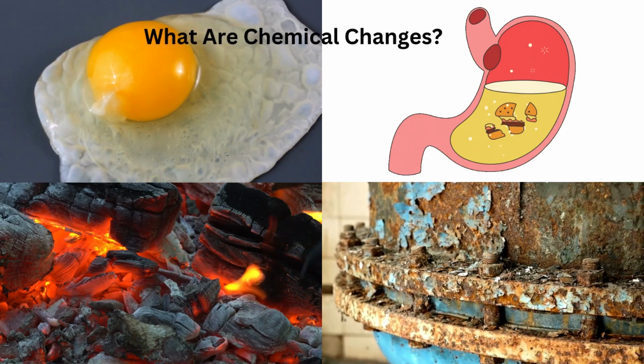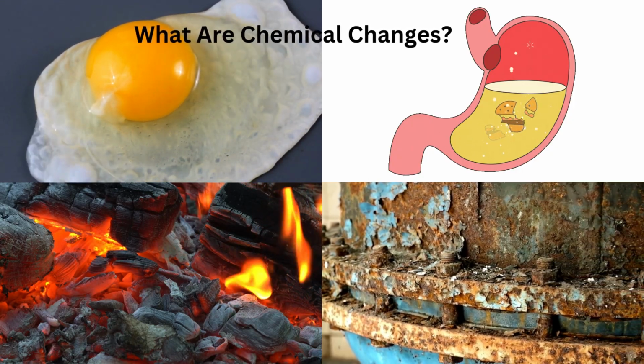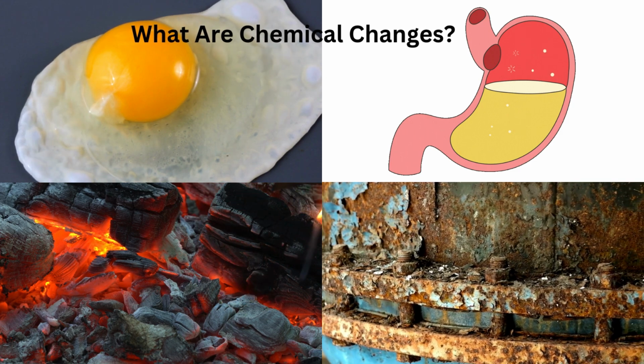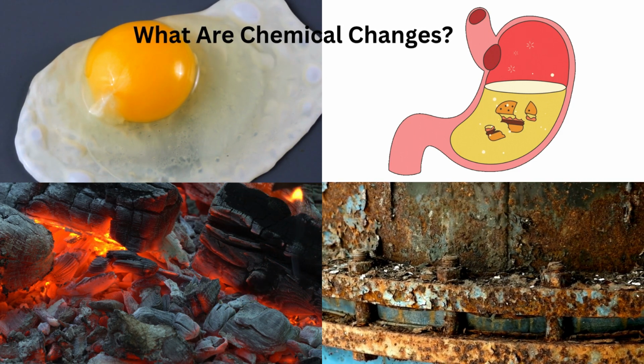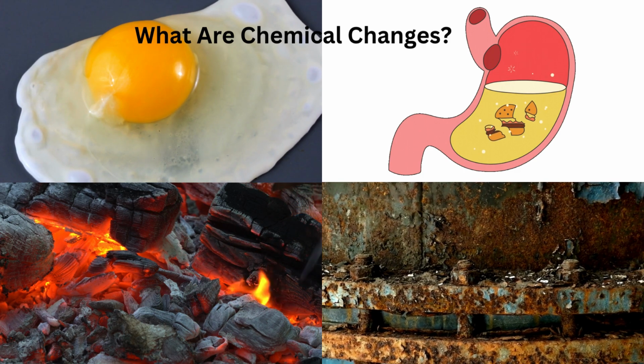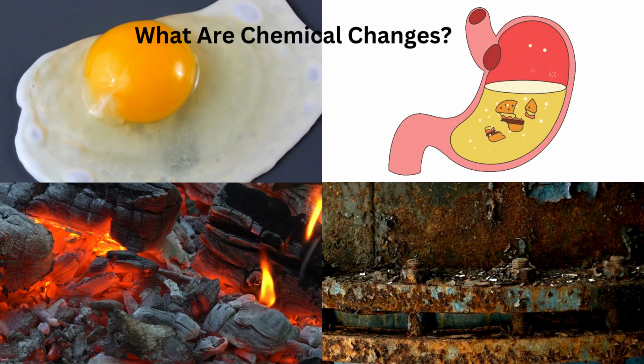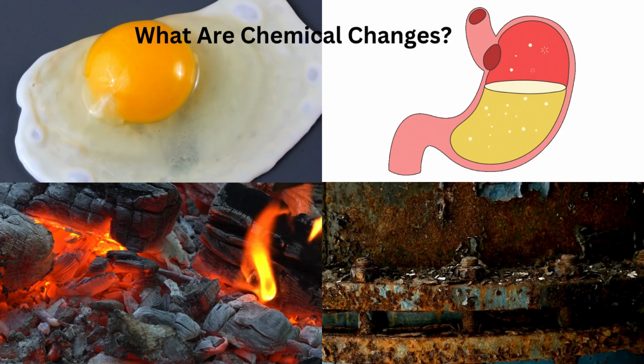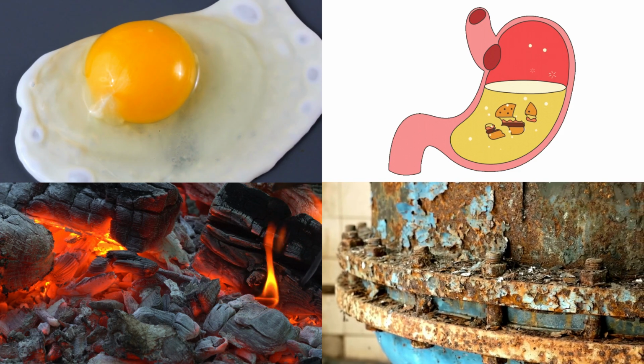What are chemical changes? A chemical change, on the other hand, involves a change in the chemical composition of a substance. During a chemical change, the atoms and the molecules rearrange to form new substances with different properties. Here are some important characteristics of chemical changes.